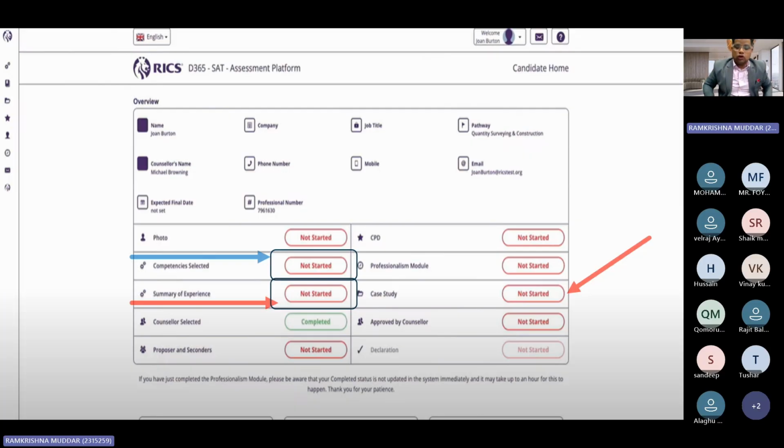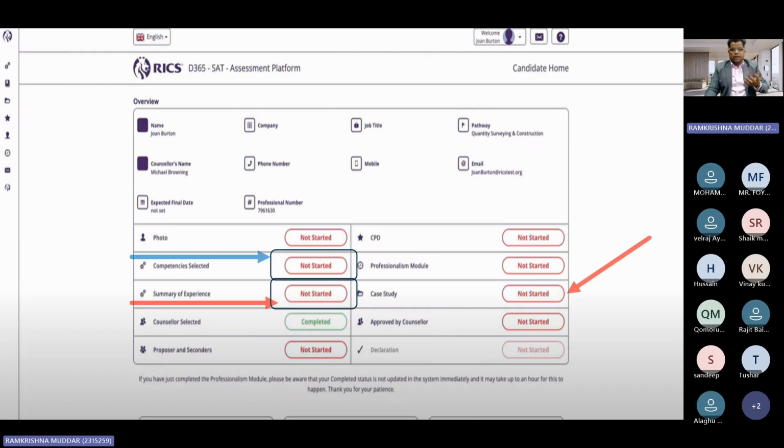So whatever training I am giving, that will all be formal CPD, so don't worry about that. The RICS requirement is 48 hours of CPD, and I will be giving 60 hours of formal CPD. The requirement is 24 hours of formal and 24 hours of informal. In the next slides, I'm going to explain what is formal CPD and what is informal CPD.